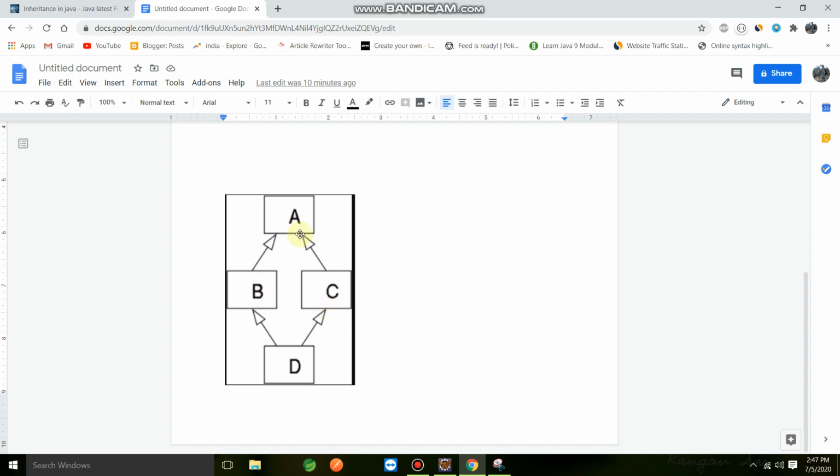A, B, C is a hierarchical inheritance. As we discussed in the previous class, if there is one parent and two or more children, that inheritance is called hierarchical inheritance. And B, C, D is making a multiple inheritance. So this is one example of hybrid inheritance.